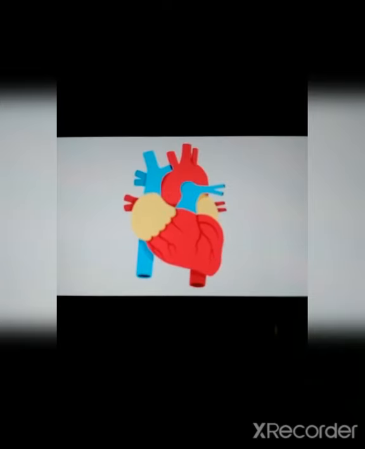So I will revise you from the first unit. In the first unit, nutrition, we have read that the food particles, the glucose, is absorbed with the help of the small intestine villi, and it is released into the bloodstream. Bloodstream is the blood which is carried in the body.